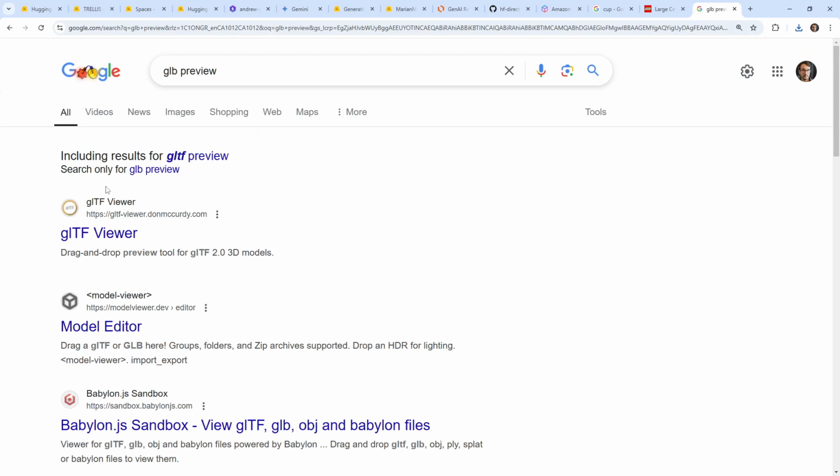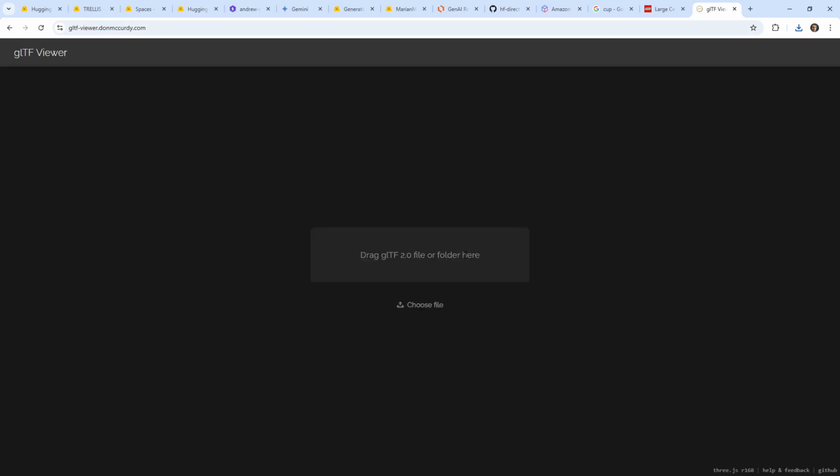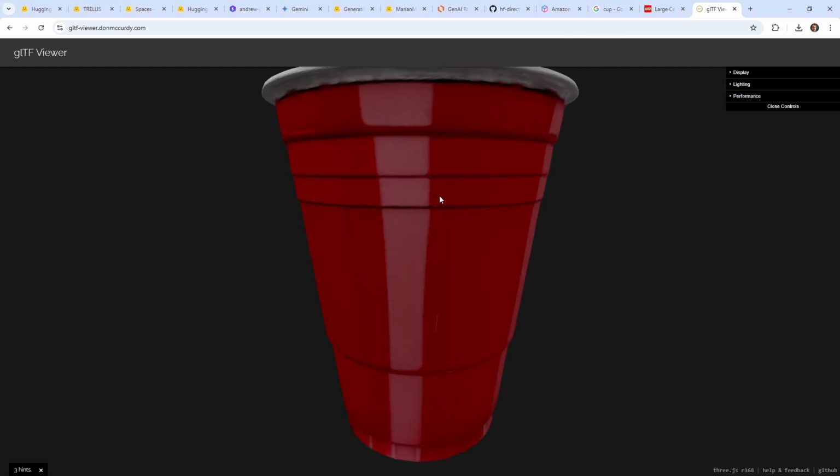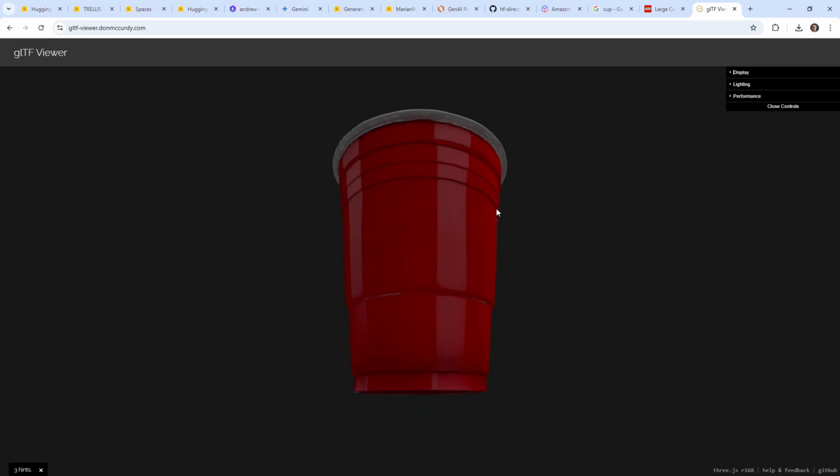I mean, it's previewing in the browser, so I don't really feel like I need to do much with it, but it would have been interesting to open it up in Blender or something that I know and see how clean the lines are. For those who don't know, models are made up of vertices and edges, and based on the shapes of them, some are better than others. So that might be something to look into. I'm dragging the file in here. It loads and it's textured too, which is nice.